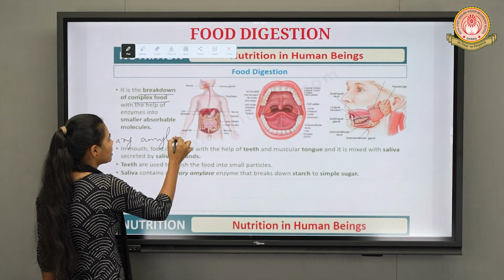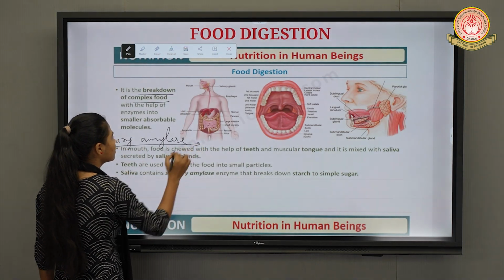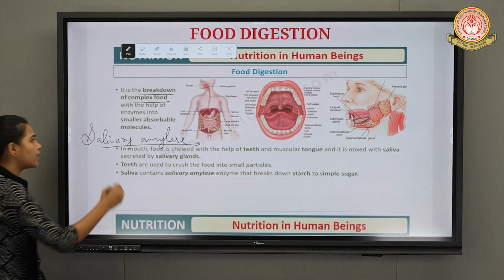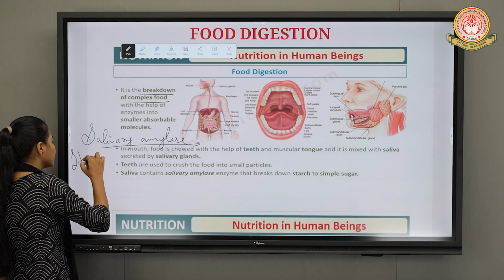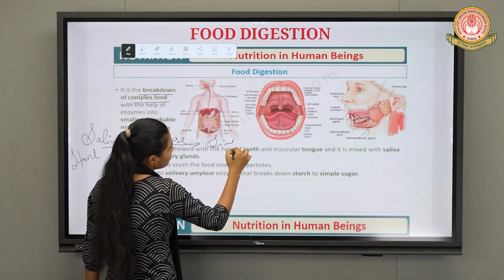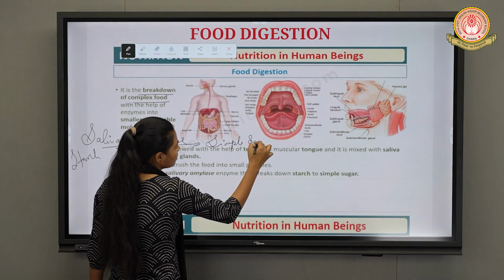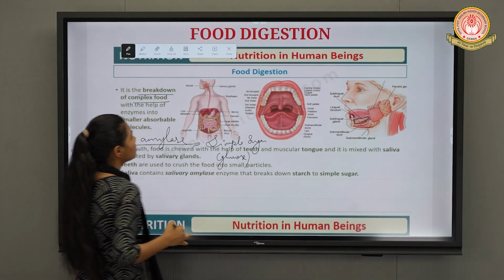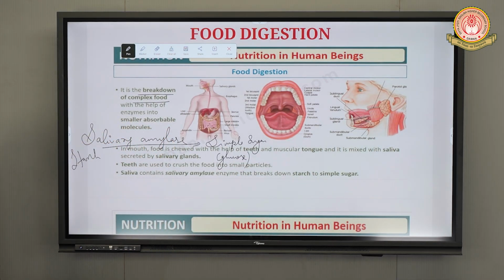What is the role of salivary amylase? It breaks down the complex carbohydrate, starch, into simple sugar, glucose, right? So this step takes place inside our mouth.